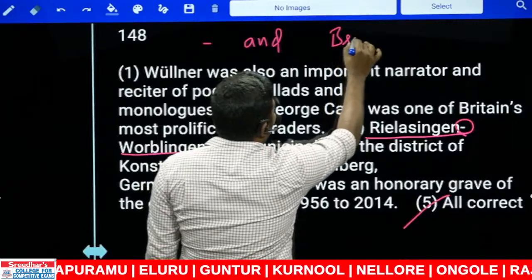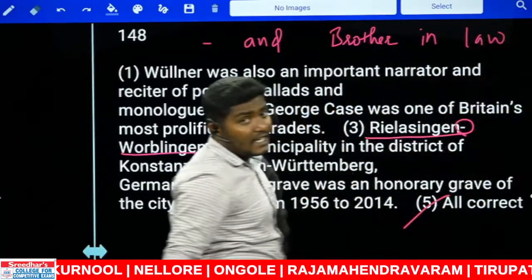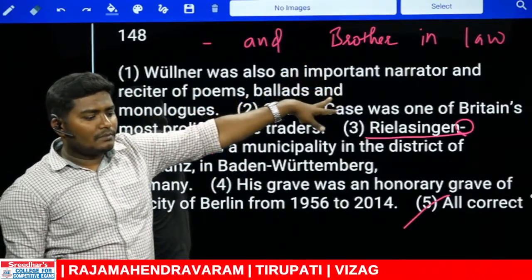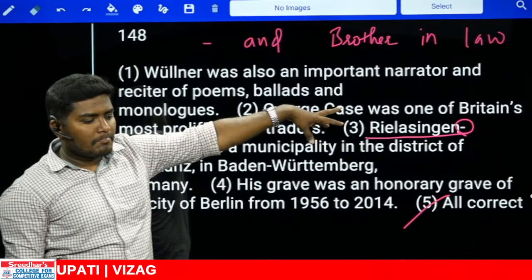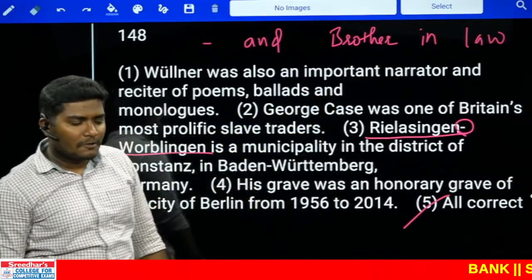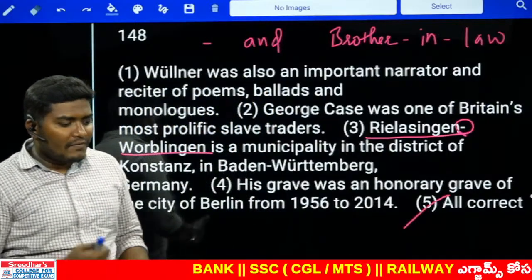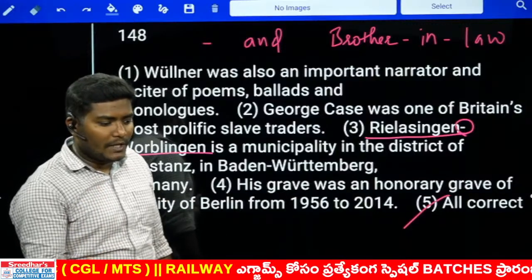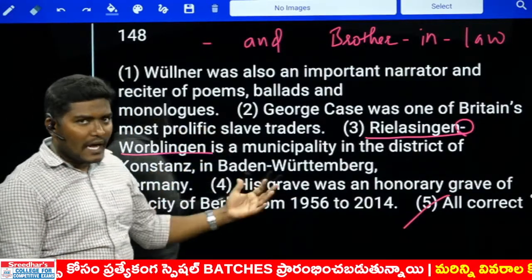Let me tell you in a simple way. Brother in law. Is whatever I wrote there correct? Can you tell me? No, that's wrong. What is the correction? Brother-in-law should have hyphens. So a hyphen actually combines multiple words with different parts of speech, stating them as one word. So there is a difference between hyphen and and.